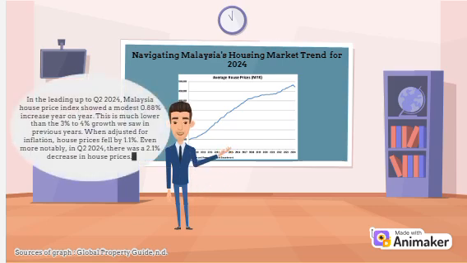In the lead up to the second quarter of 2024, the Malaysia House Price Index showed a modest 0.88% increase year-on-year. This is much lower than the 3% to 4% growth we saw in previous years. When adjusted for inflation, the real house price fell by 1.1%. Even more notably, there was a 2.1% decrease in house prices.